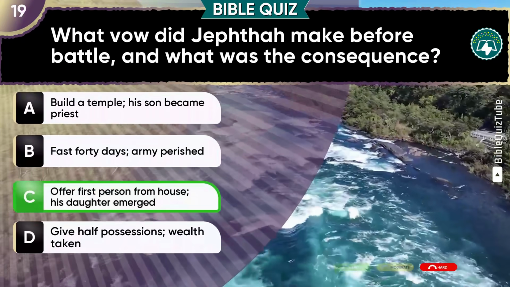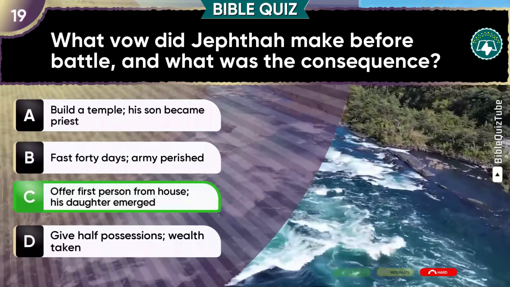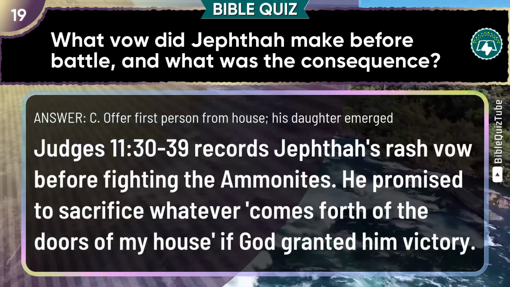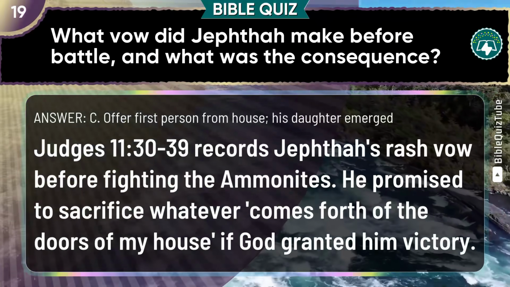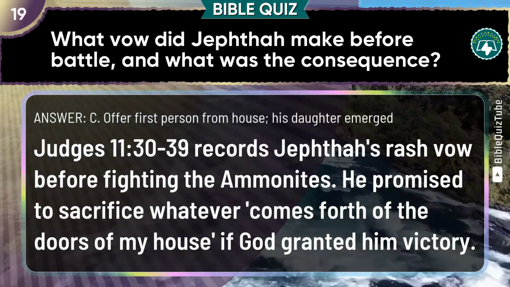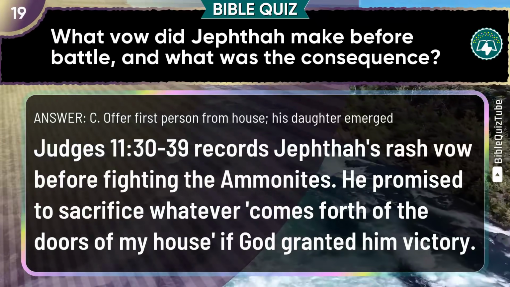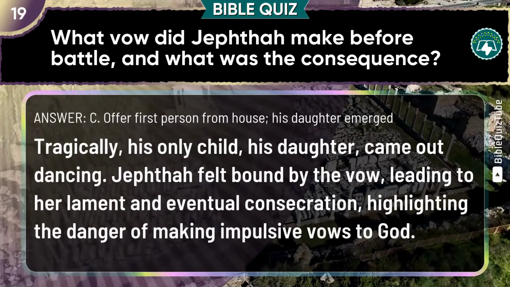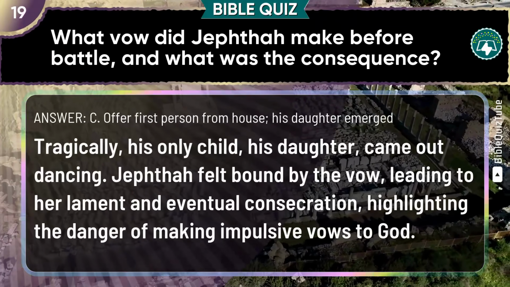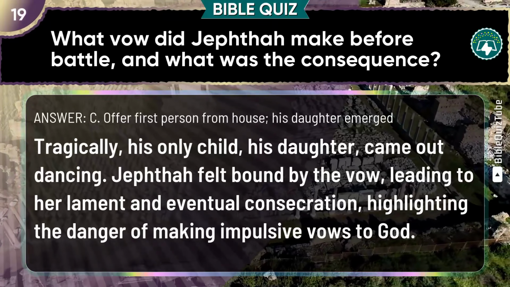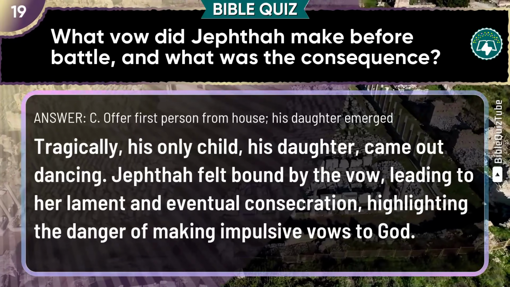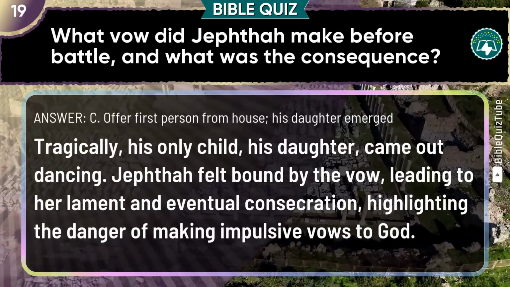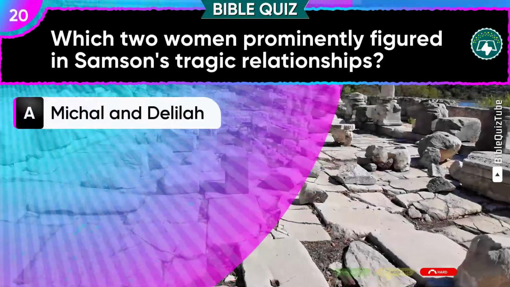You're doing great. C. Offer first person from house, his daughter emerged is correct. The explanation. Judges chapter 11 verses 30 to 39 records Jephthah's rash vow before fighting the Ammonites. He promised to sacrifice whatever comes forth of the doors of my house if God granted him victory. Tragically, his only child, his daughter, came out dancing. Jephthah felt bound by the vow, leading to her lament and eventual consecration, highlighting the danger of making impulsive vows to God.